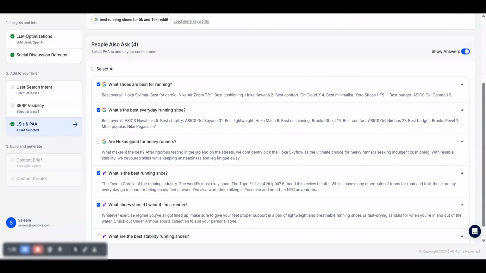With Kiva's PAA feature, you can turn user-driven questions into high-impact content opportunities.